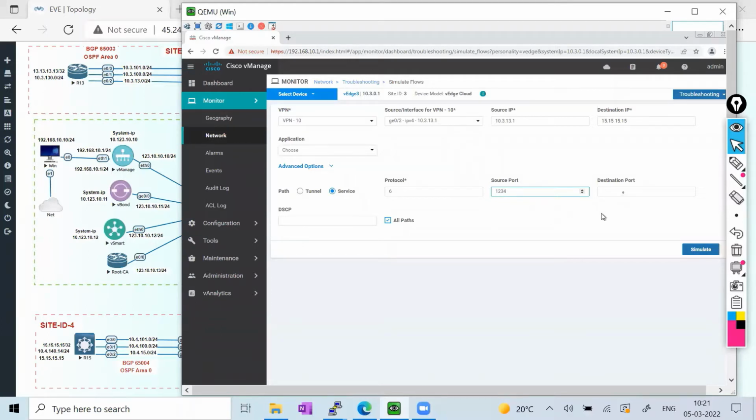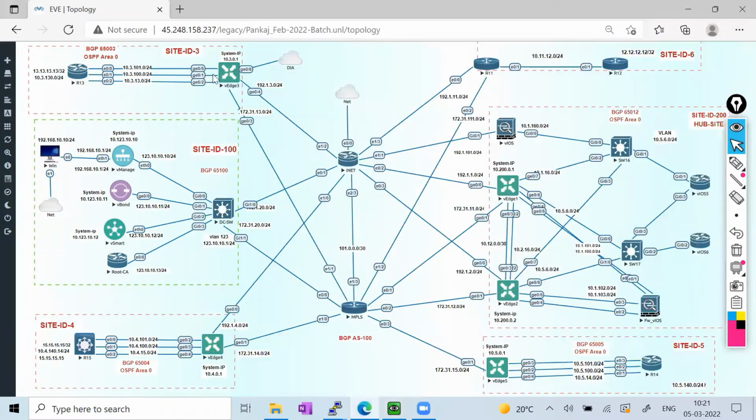But for the destination port, I want to check telnet traffic, so destination port 23. What I'm trying to say is, I'm sitting on this site on this vEdge router, and I want to telnet to this particular IP with any random source for the TCP application. I want to check how the traffic flow is going along these two transports for telnet traffic. So let me show you how it is going.